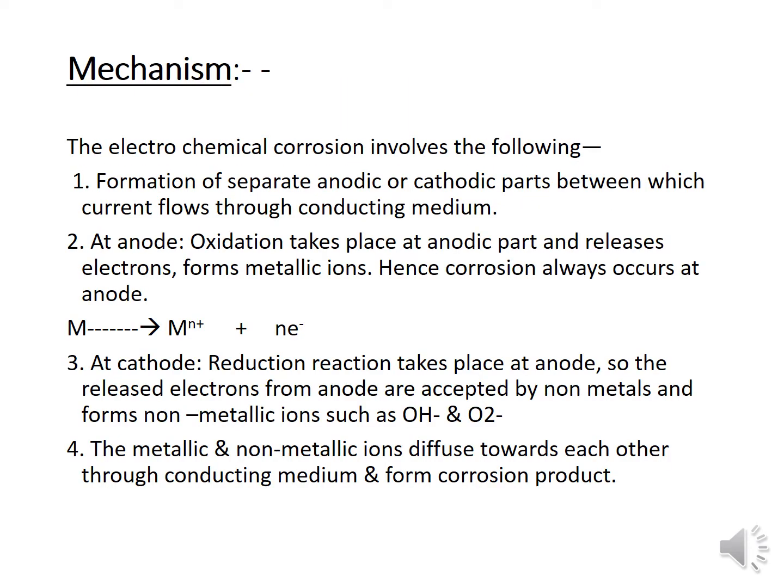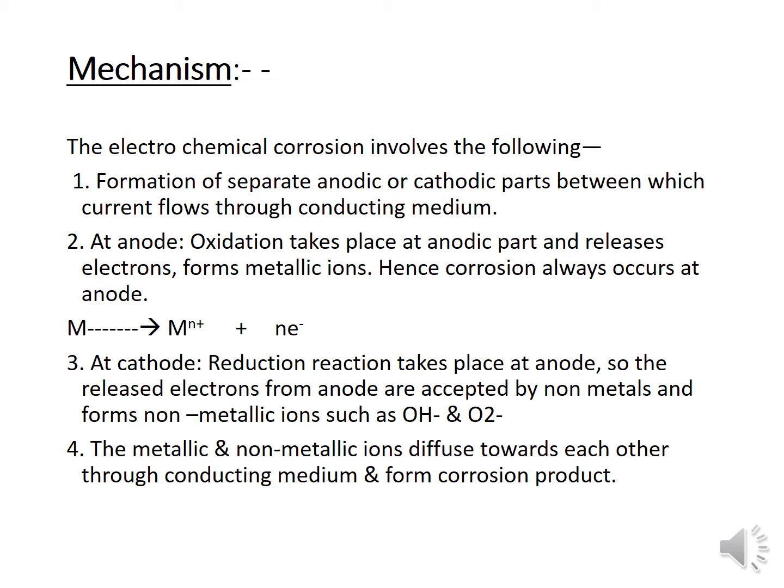Before starting with corrosion, we must first know what an electrochemical reaction is. A reaction where conversion of electric charge into a chemical reaction takes place is called an electrochemical reaction.